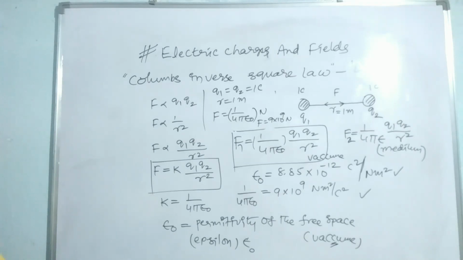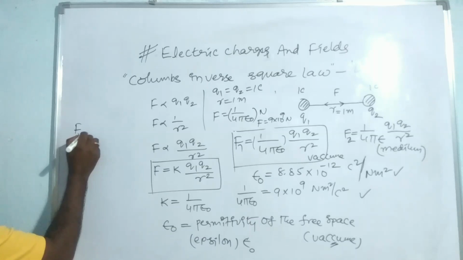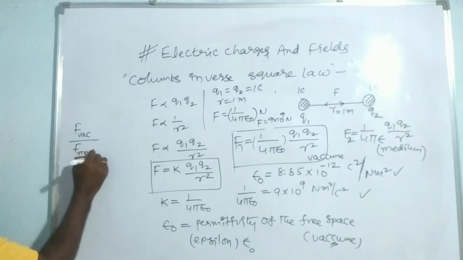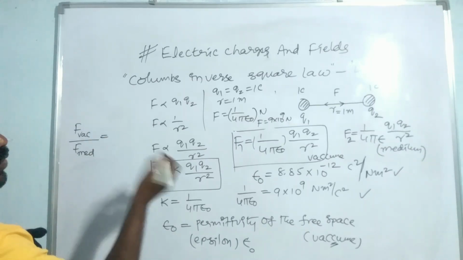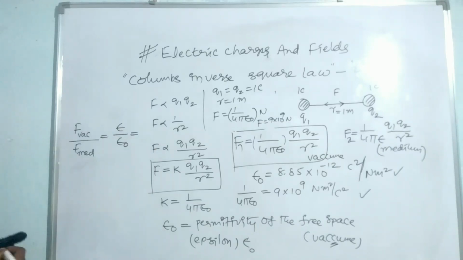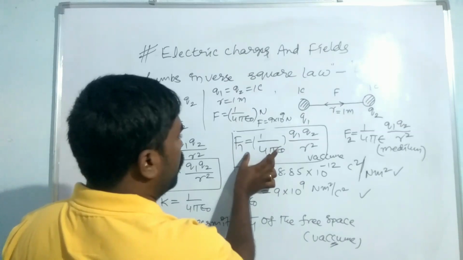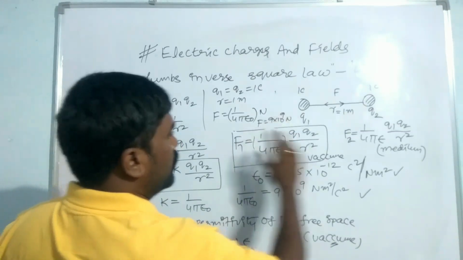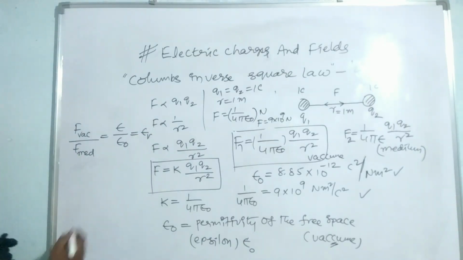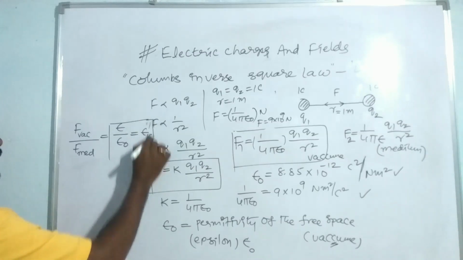Now we have to find F vacuum by F medium, that is F1 by F2. It is equal to epsilon by epsilon naught, which is equal to epsilon R. What is epsilon R here?